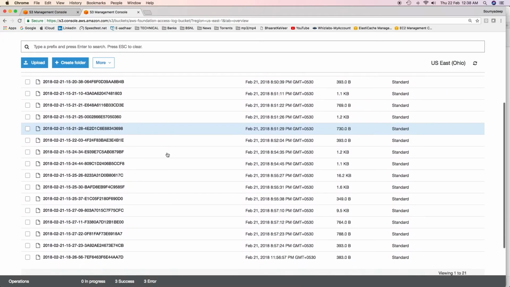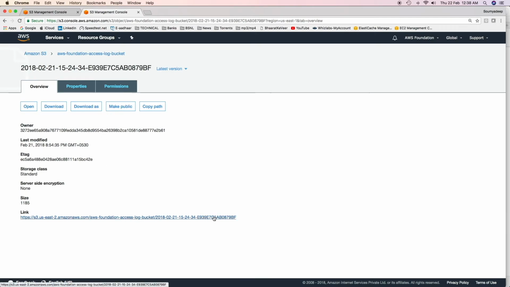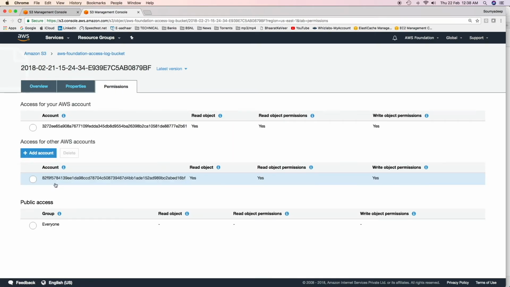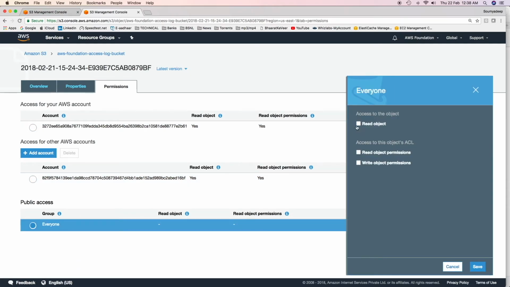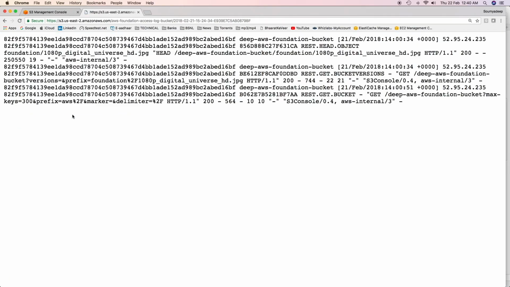S3 has been delivering access log records for some time now. Click on any of the files. This is an object. You have to give permission to this object using ACLs. This is the server access log record. There's not much record here because there has not been much access to this bucket. This is the bucket owner, or the canonical name of the bucket owner.